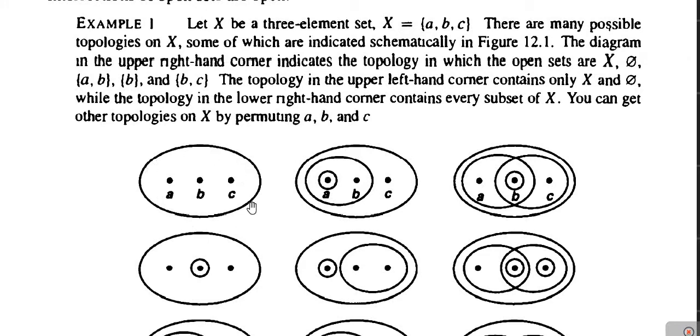So see here, I will explain. This is the first example of topology. What does this diagram mean?